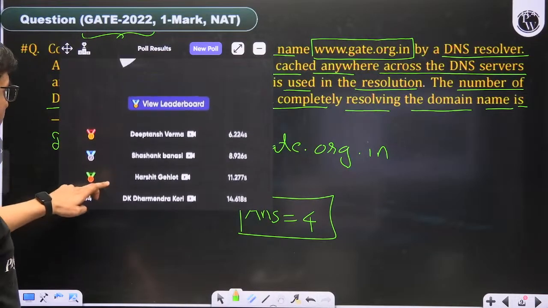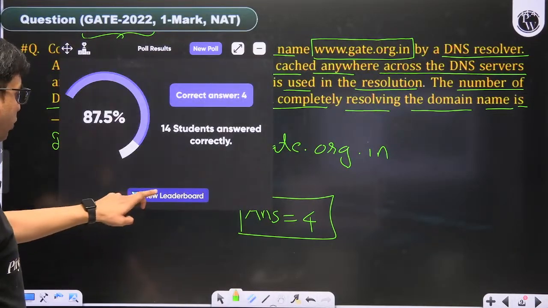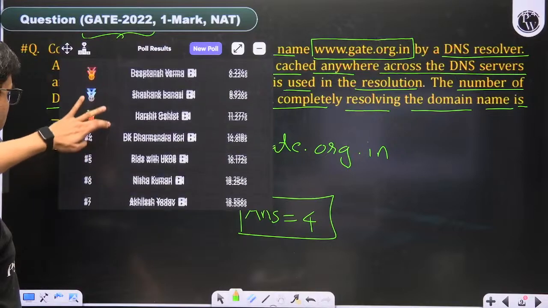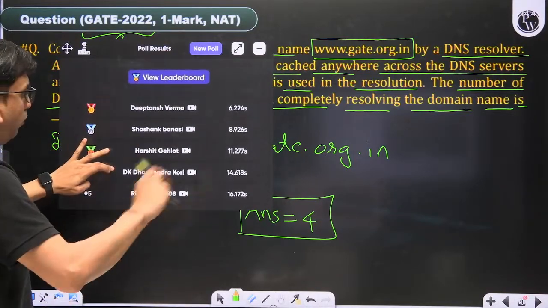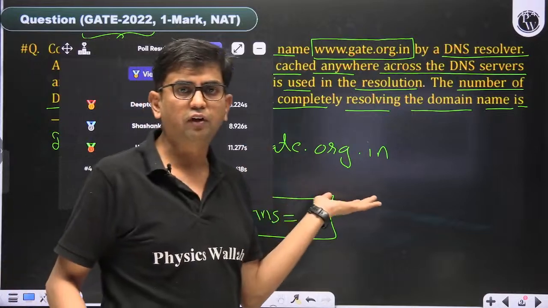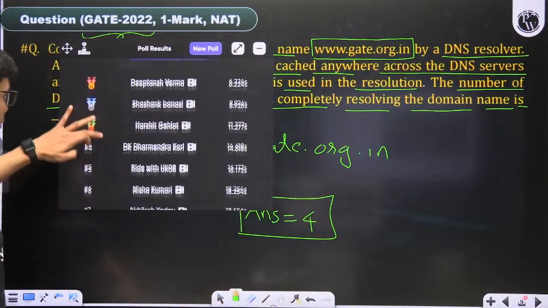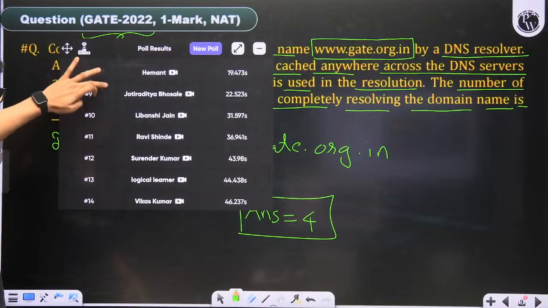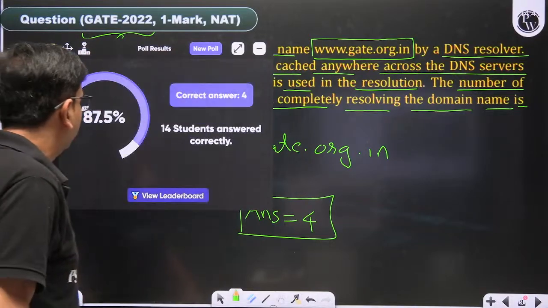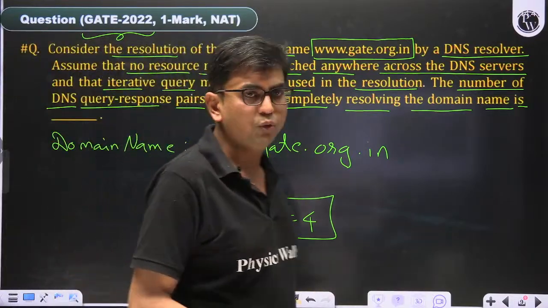I am not reading the names here, and there is also a leaderboard concept. This leaderboard shows overall standings across all the questions so far; we have covered 2-3 questions. From time to time we will see the leaderboard. Then come to the next question.